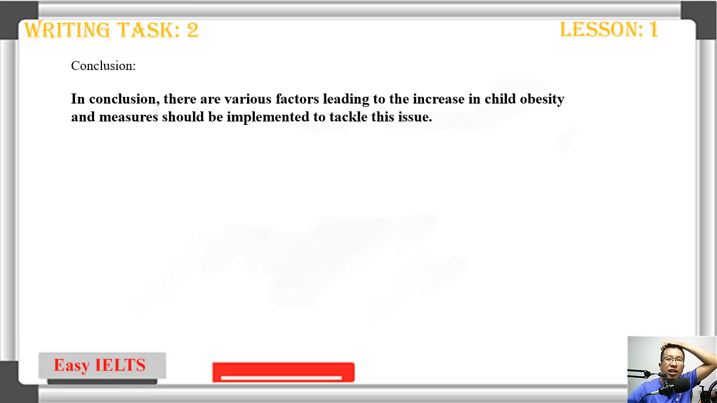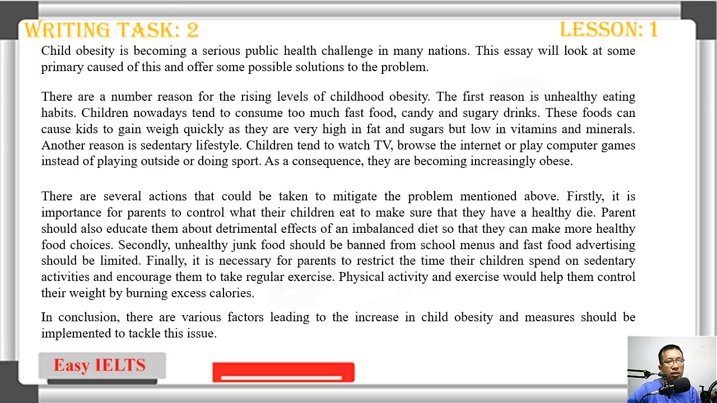For the conclusion, it's very easy. In conclusion, there are various factors leading to the increase in childhood obesity, and measures should be implemented to tackle this issue. That is the conclusion, and now this is the entire essay. As you can see, it's very easy. All you have to do is think up 1 or 2 simple reasons, and then you explain them and give an example, something like that. That's how we write the detail of body 1 and body 2.